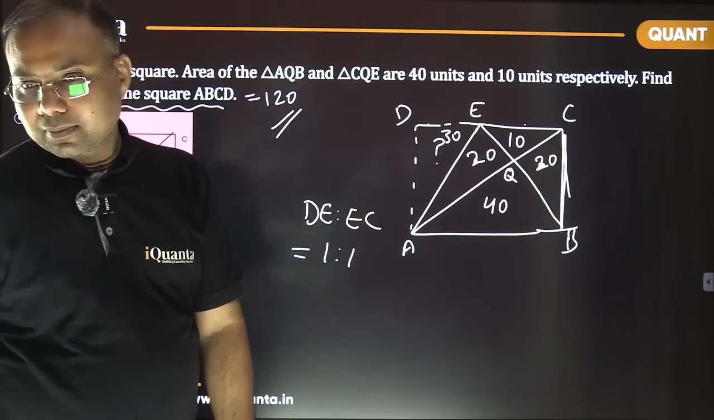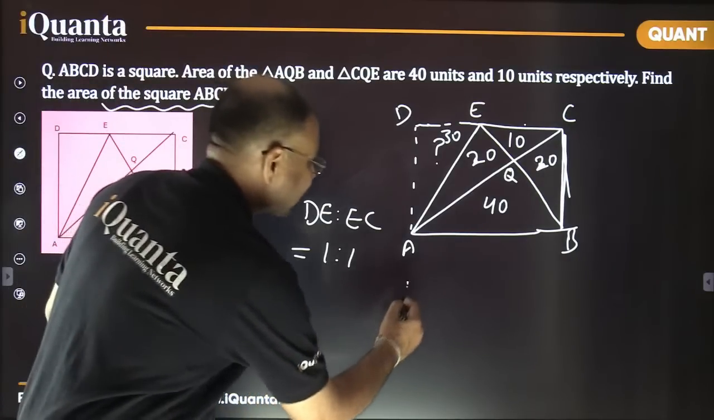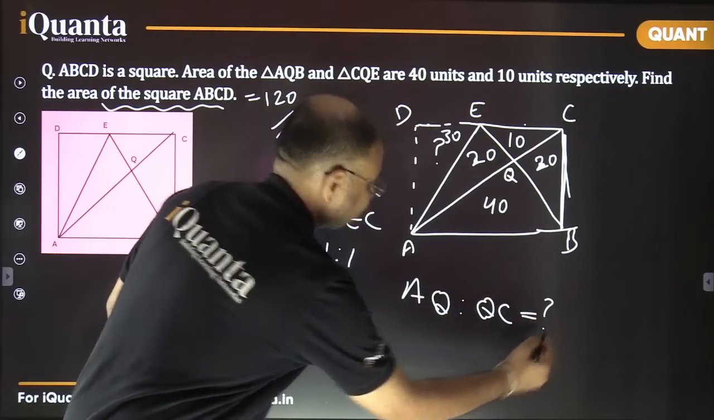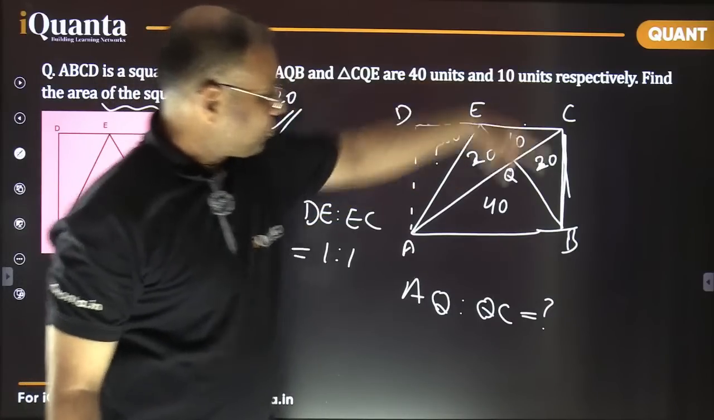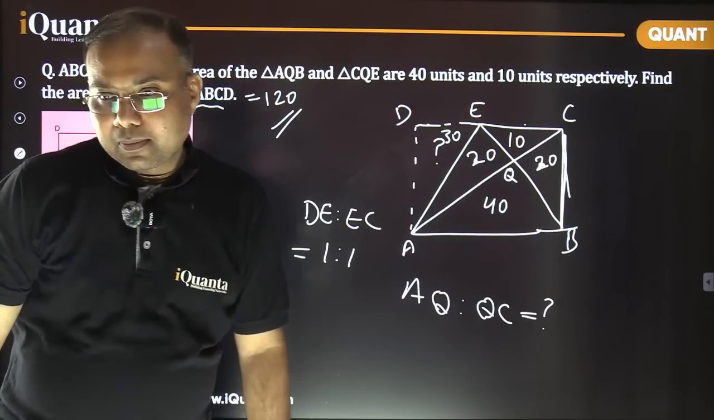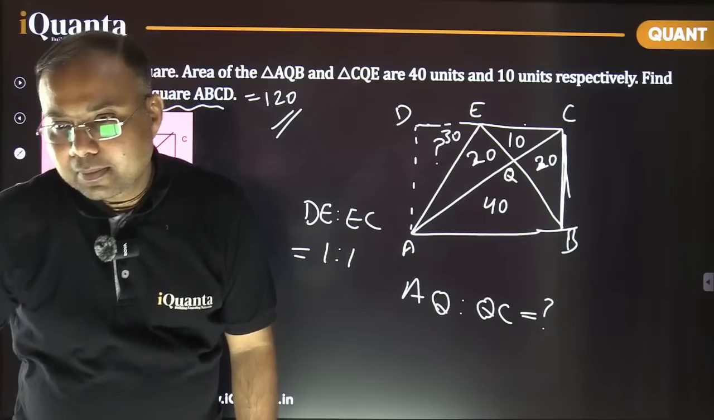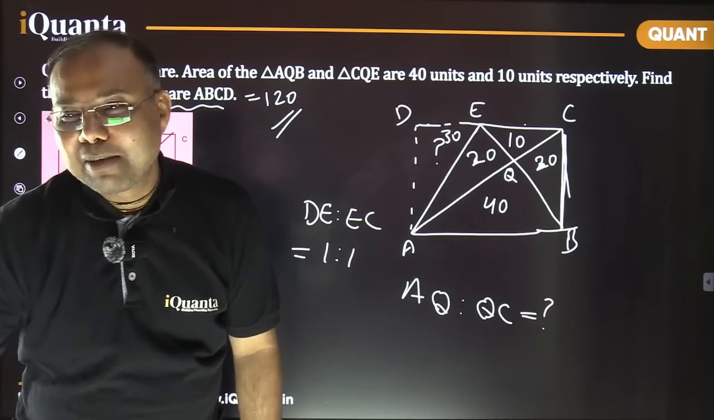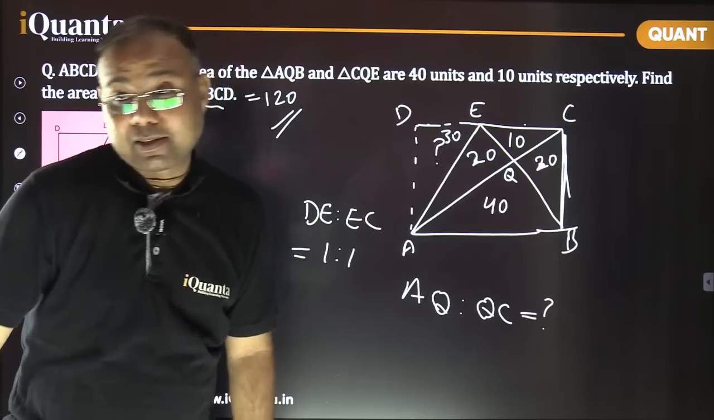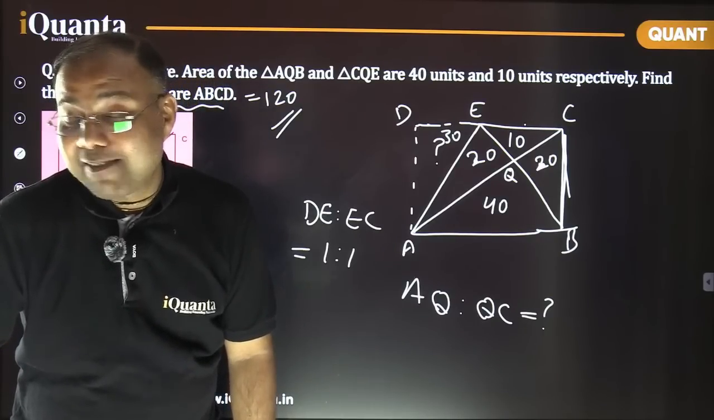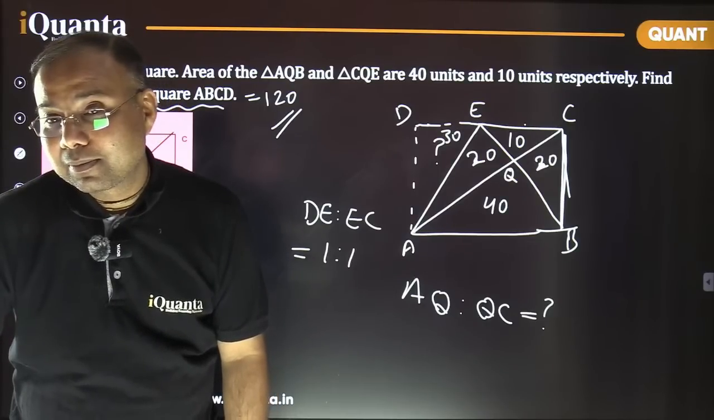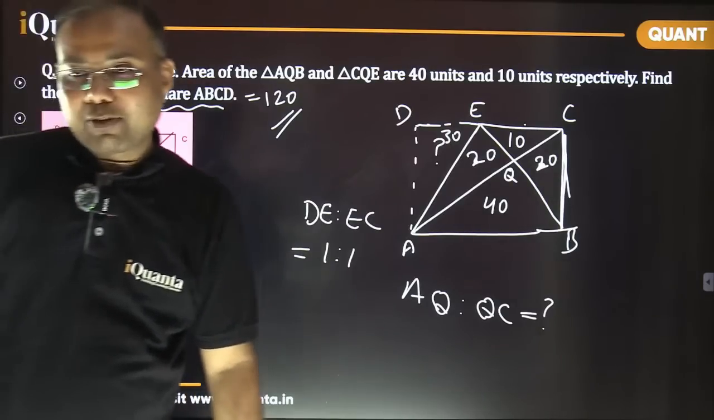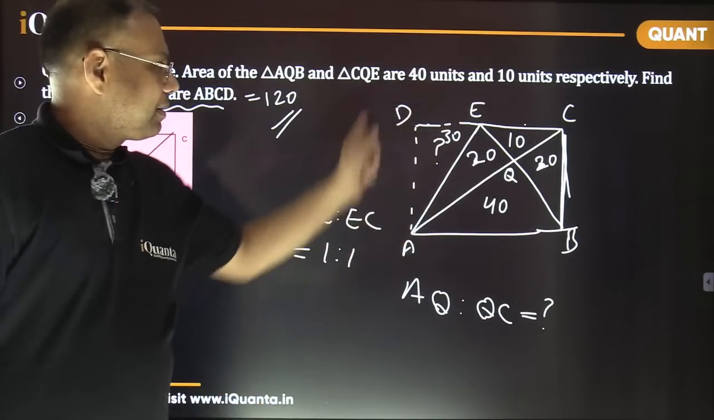Okay, then tell me one more ratio. What is the ratio AQ is to QC? Fast, please. They are not similar triangles, Chinmay, but they are triangles with the same area and same base. They have the same height and same area, so their bases would be equal. That was the part. They were not similar triangles.